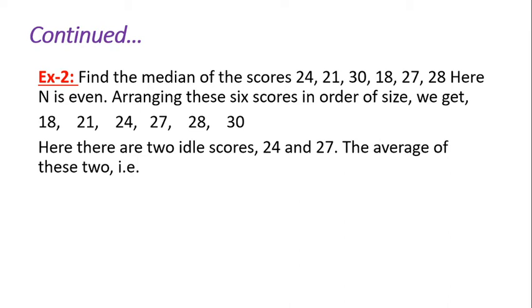So if we take adding and taking the average, whatever we get is the median of the given scores. If the scores are an even number, then we take the middle two numbers. Here 24 and 27 are the middle two numbers. We add them and take the average, and we will get the median. Here 24 plus 27 is 51, divided by 2 is 25.5, which is the median. This is how we find the median of the given scores when there is an even number.